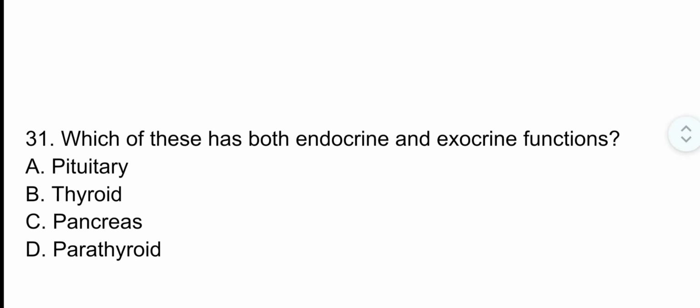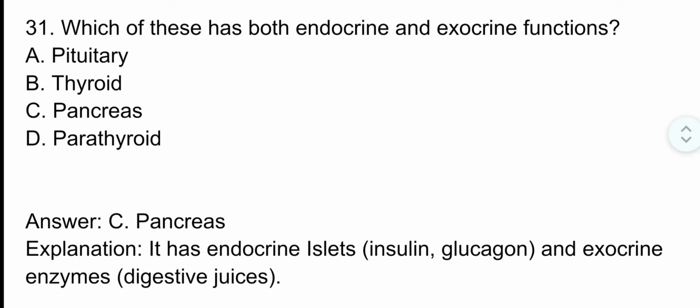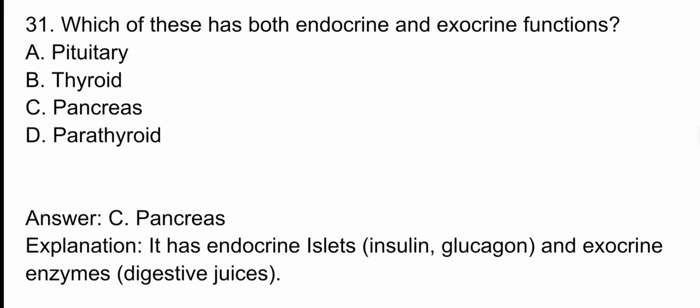Question number 31. Which of these has both endocrine and exocrine function? The correct option is option C, pancreas. The pancreas has endocrine islets which secrete insulin and glucagon, and exocrine enzymes which secrete digestive juice.